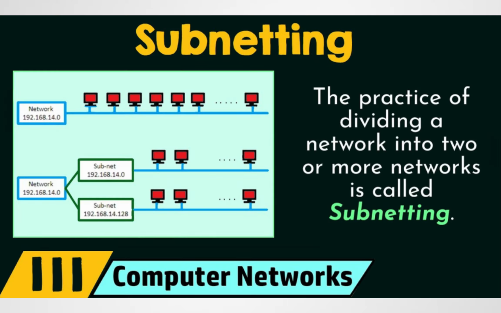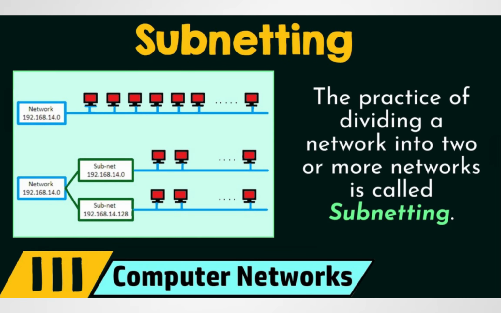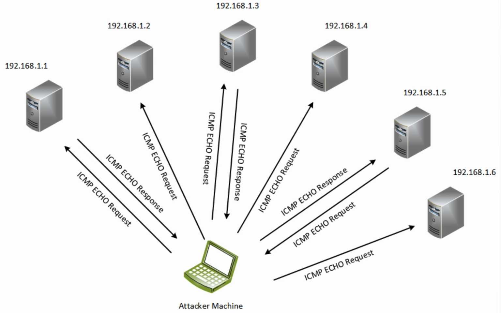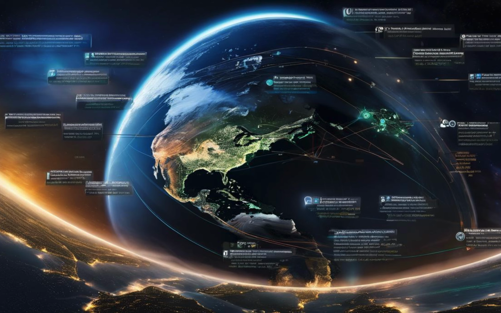Subnet means a group of IPs. My smartphone and the computer are connected to a router. There we have two nodes in the same network. A subnet is a group of IPs. Live hosts means systems that respond, that are alive. A port means a door to a service. For example, the SSH port is for a secure shell connection. Cybersecurity is not about tools, it's about understanding how systems are communicating.